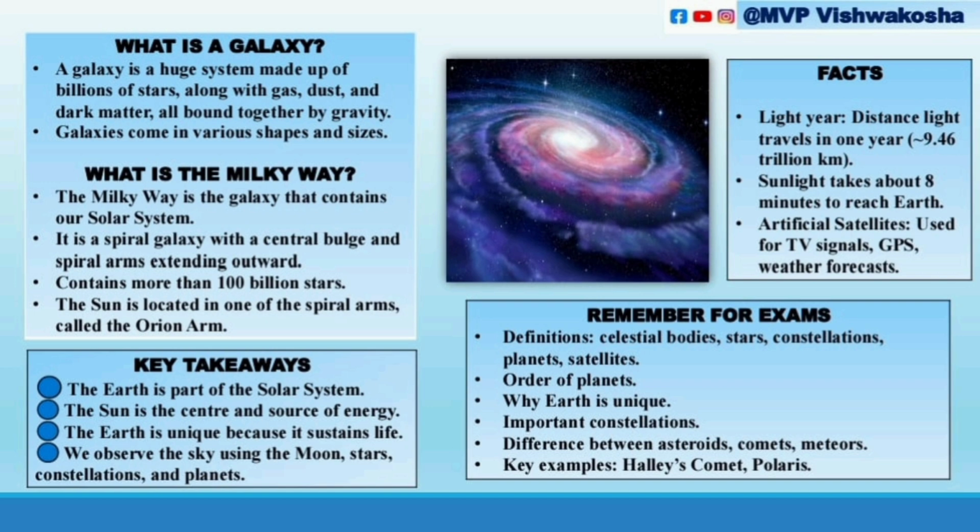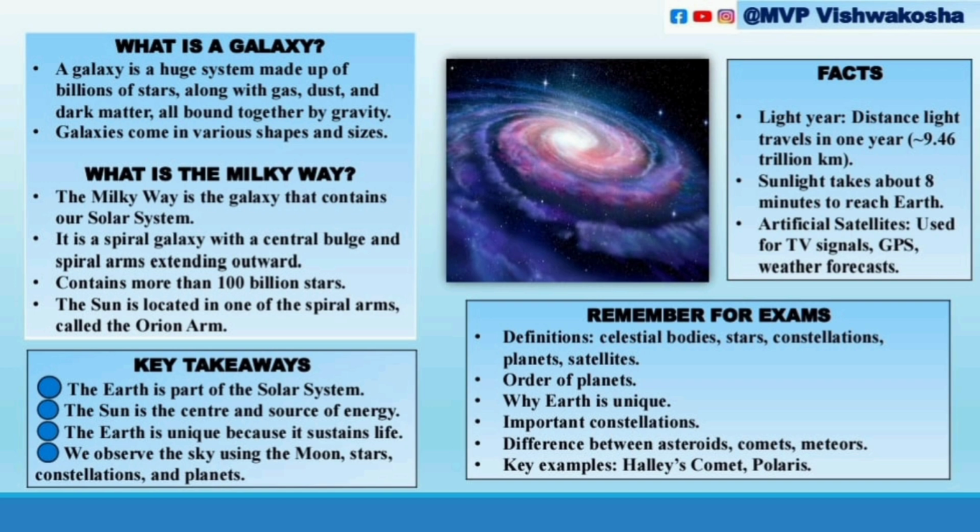Artificial satellites are used for TV signals, GPS, and weather forecasts. Very important. For exams, all the definitions about celestial bodies, stars, constellations, planets, and satellites are very important. The order of the planets is very important, and why Earth is unique, and the importance of constellations.